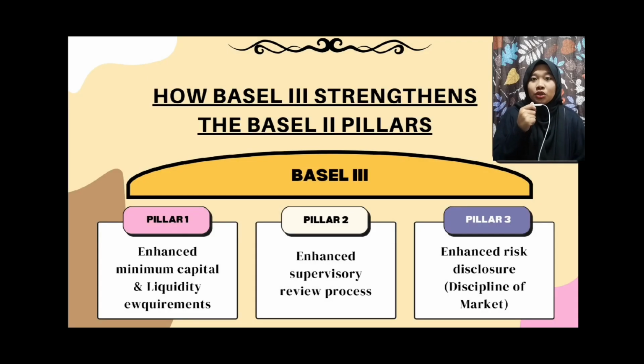The figure below shows how Basel III strengthened Pillar 1 with enhanced minimum capital and liquidity requirements. For Pillar 1, enhanced minimum capital and liquidity requirement. For Pillar 2, enhanced supervisory review process. For Pillar 3, enhanced risk disclosure, discipline of market.